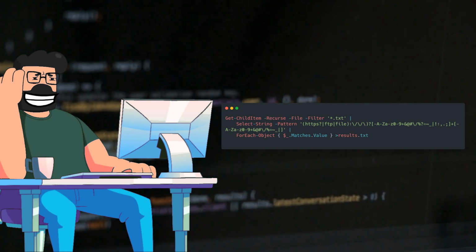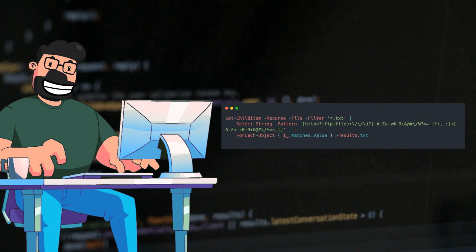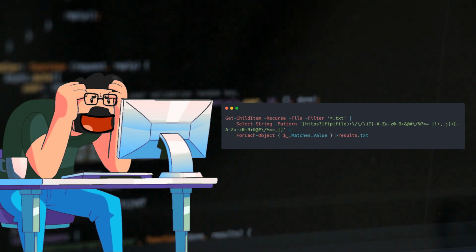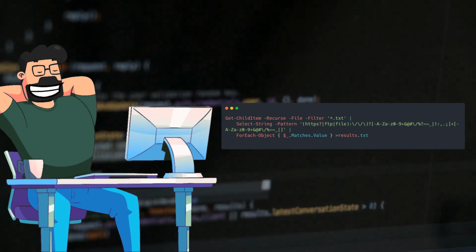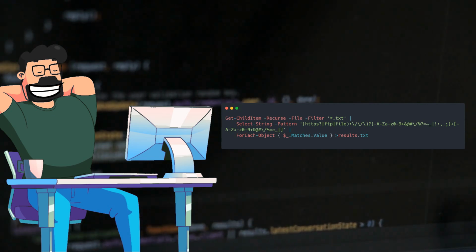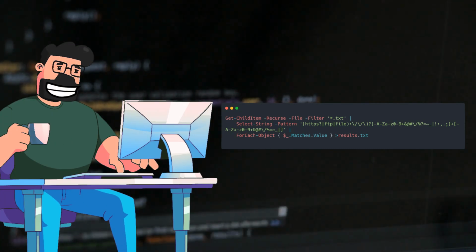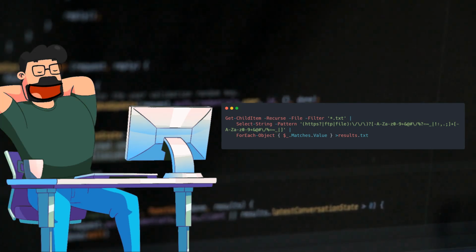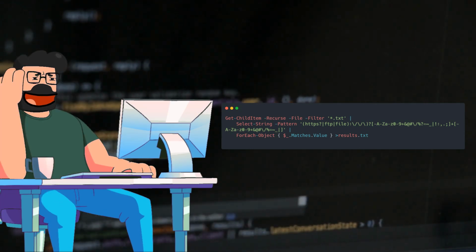Continuing with the solution, a slick move is to further enhance the command by appending > results.txt to the same pipeline.